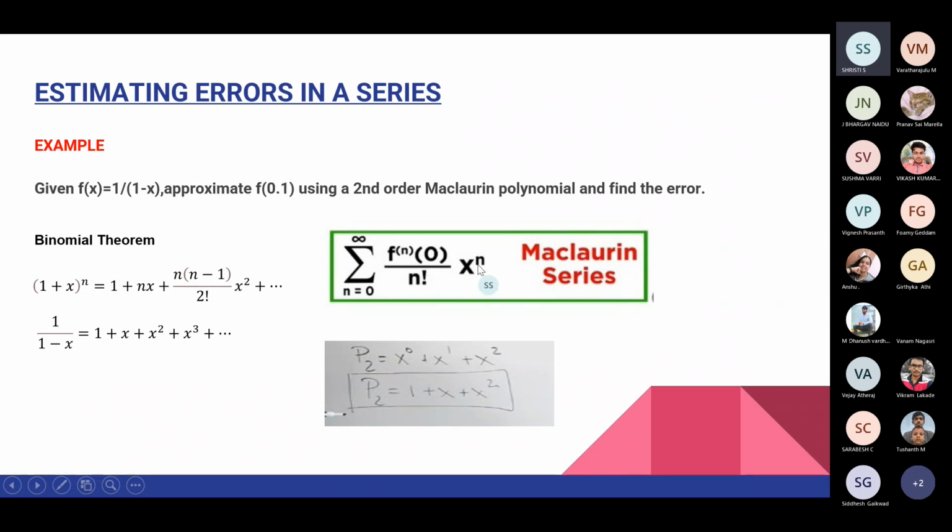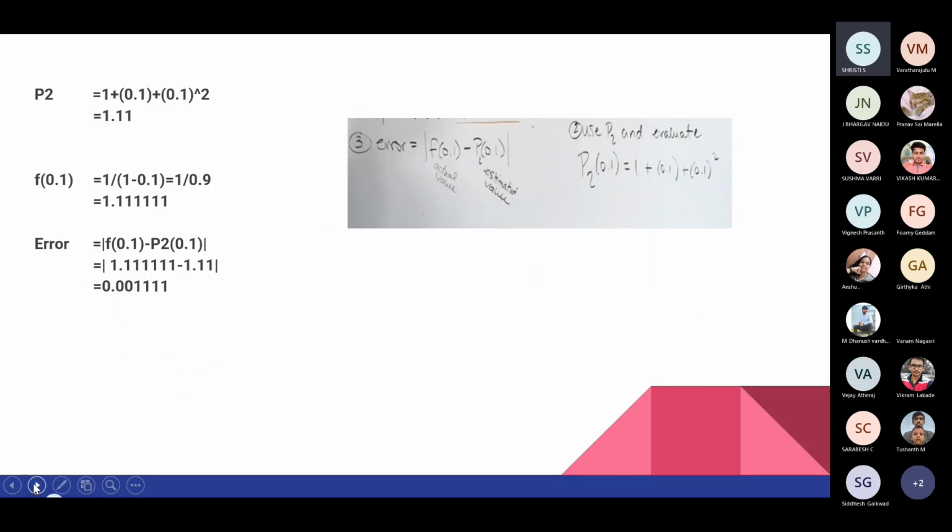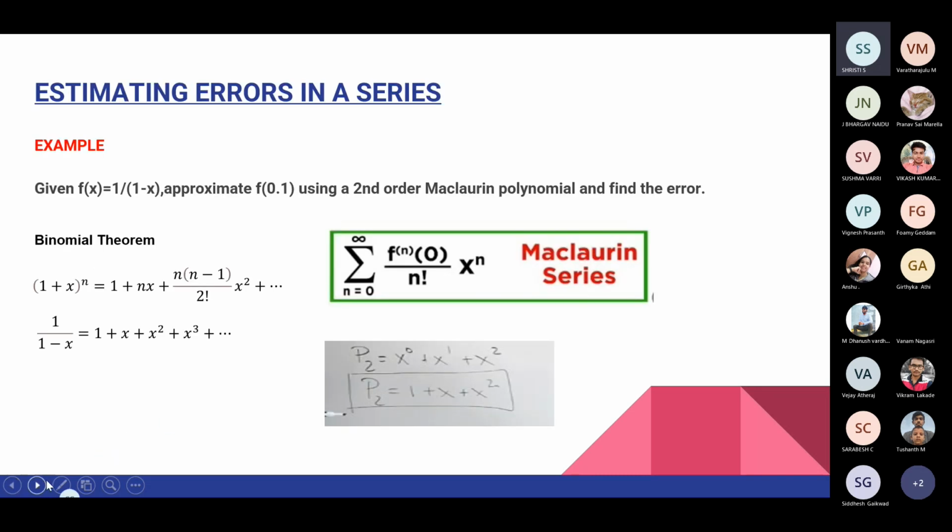So here is the general formula of the Maclaurin series. The binomial expansion of 1/(1 − x) can be written as x^0 + x^1 + x^2, since they have asked for a second order Maclaurin polynomial. If they ask for a third order, then we go up to the x^3 term. So 1/(1 − x) can be written as 1 + x + x^2 + x^3. So we find P2, the value of the Maclaurin series here.